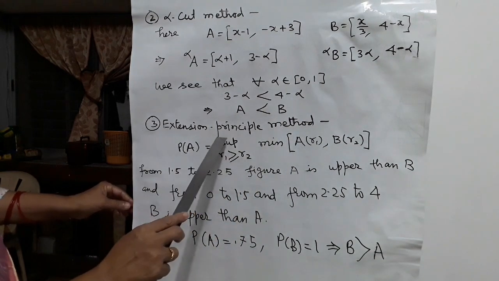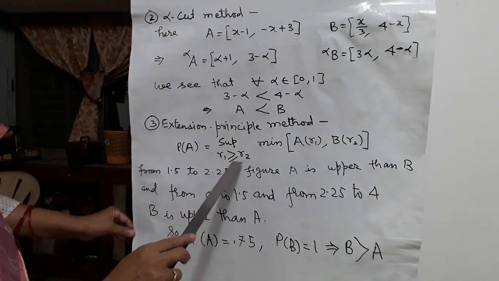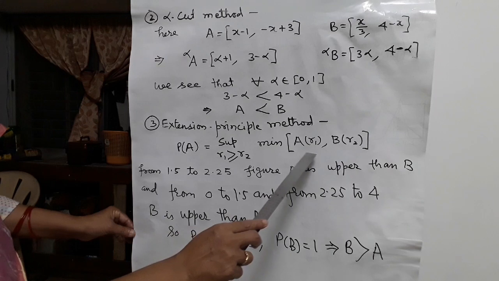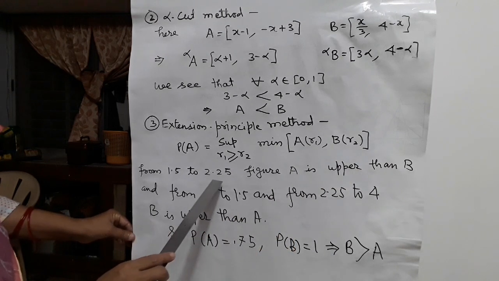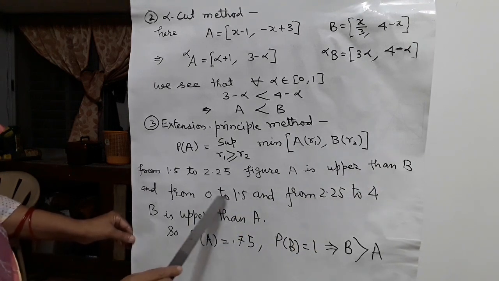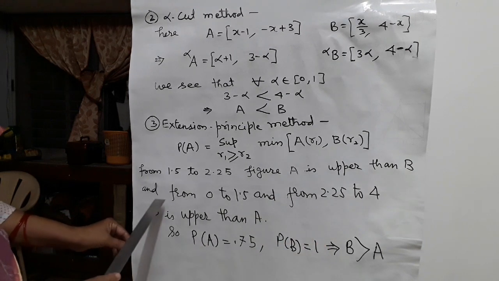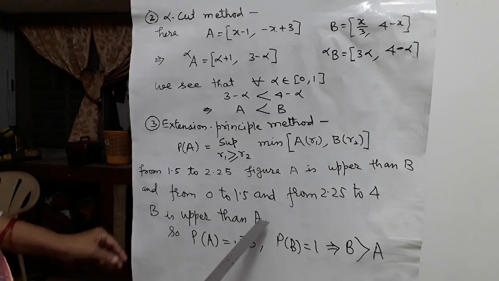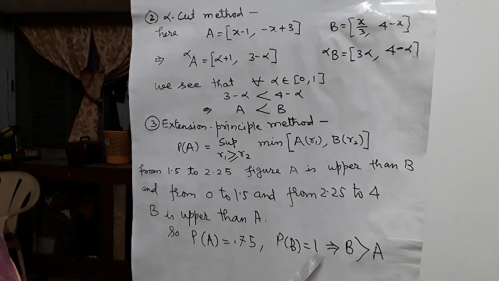The third method is the extension principle method. P(A) is equal to the supremum over r1 greater than or equal to r2 of min A(r1), B(r2). From 1.5 to 2.25, in the figure A is above B, and from 0 to 1.5 and from 2.25 to 4, B is above A. So P(A) is equal to 0.75 and P(B) is equal to 1, which implies that B is greater than A.